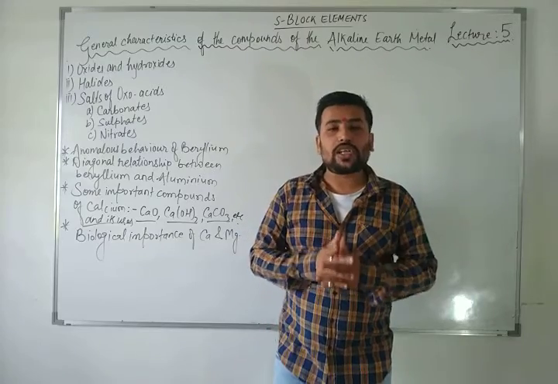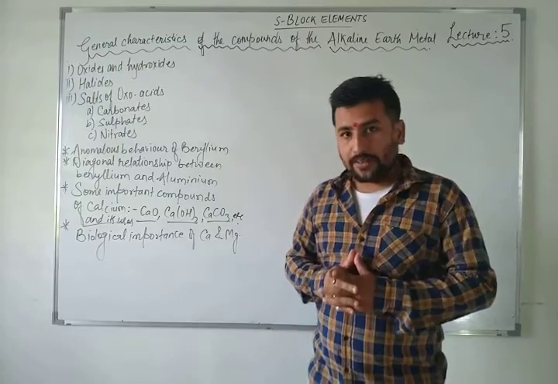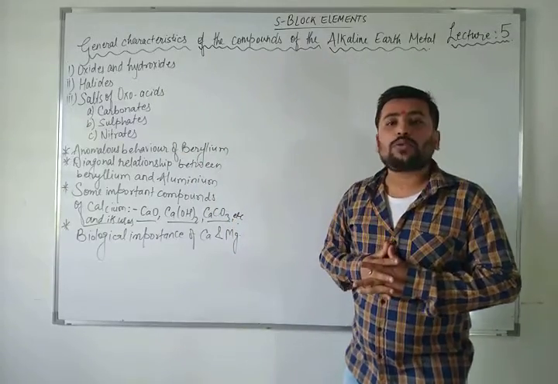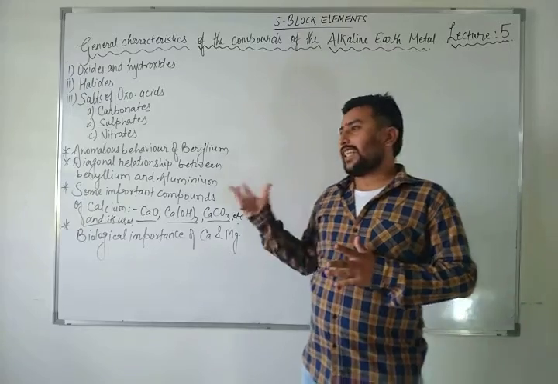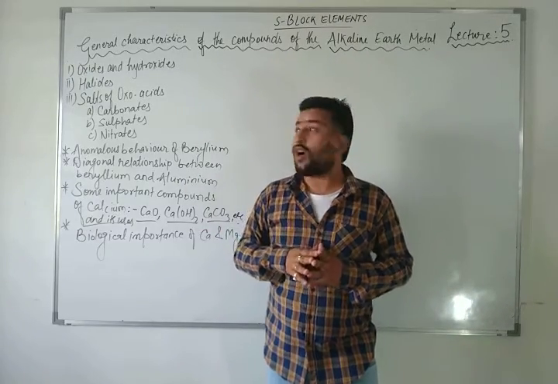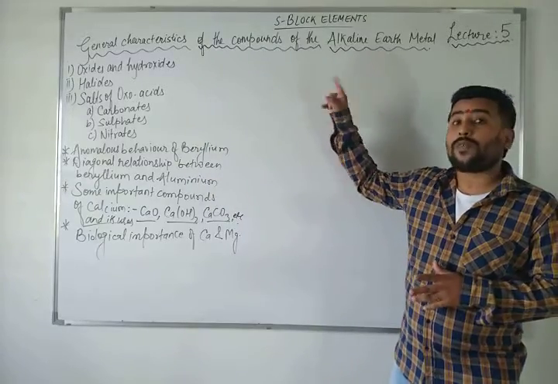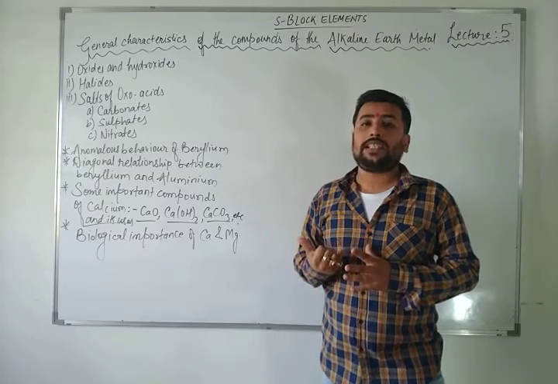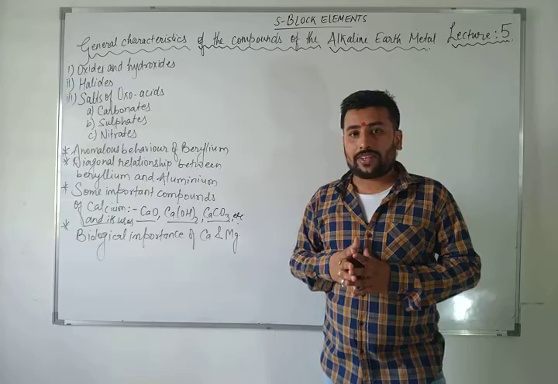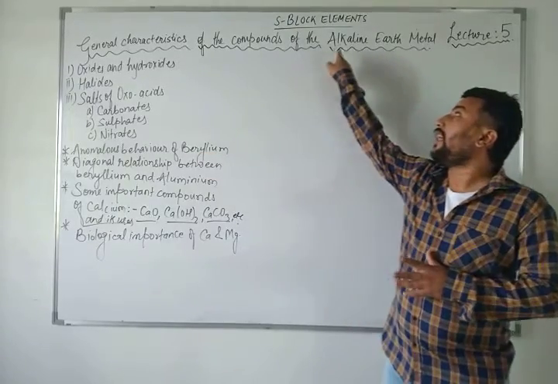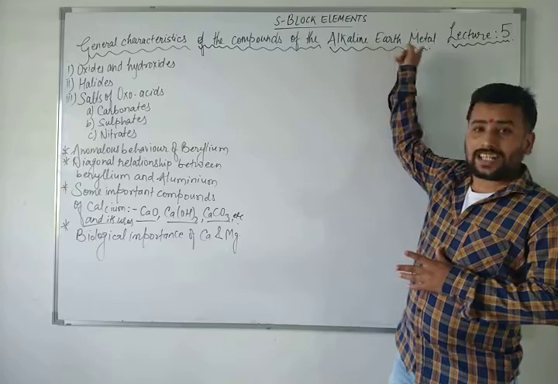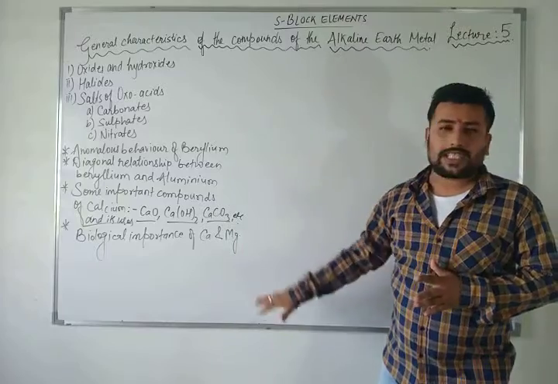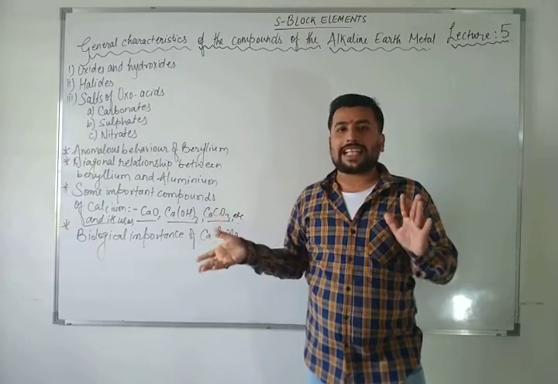In this lecture, lecture number 5, we'll discuss the general characteristics of the compounds of alkaline earth metals, as we discussed in lecture number 3 for the compounds of alkali metals. If you have not seen lecture number 3 of S block elements, then go through my channel and watch it. It is the same video, but that one is of alkali metals and this is of alkaline earth metals. Whatever we are going to study will be the same things, just like lecture number 3.